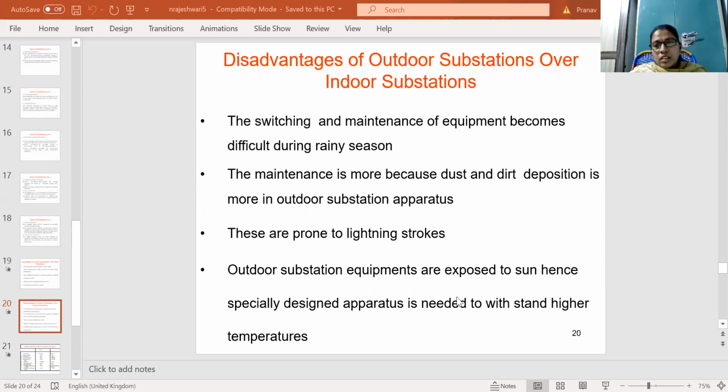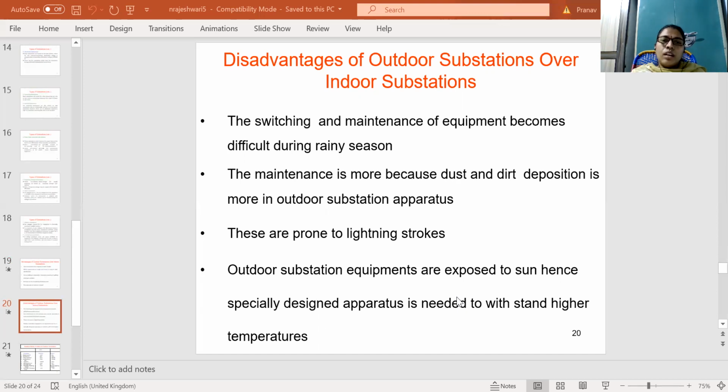Some of the disadvantages of outdoor substations over indoor substations. The switching and maintenance of equipment becomes difficult during rainy seasons.